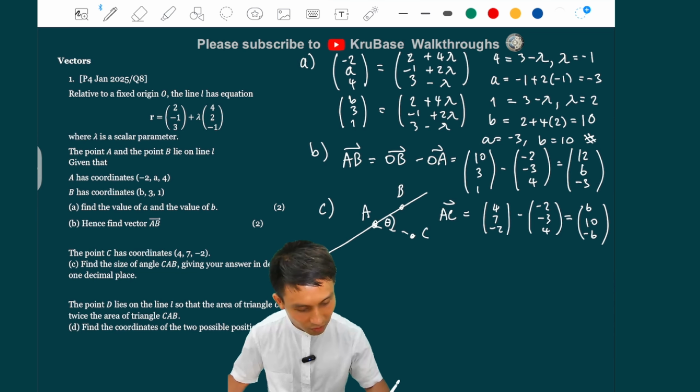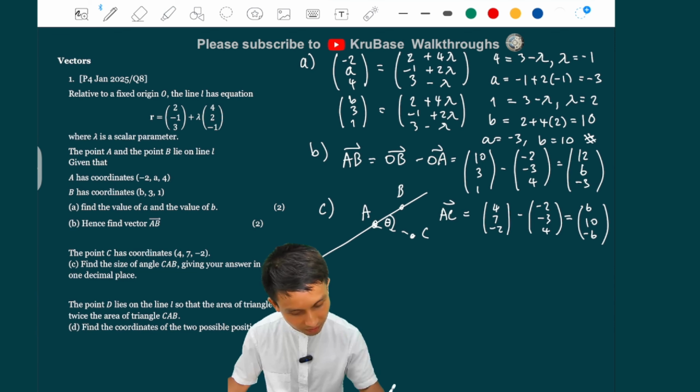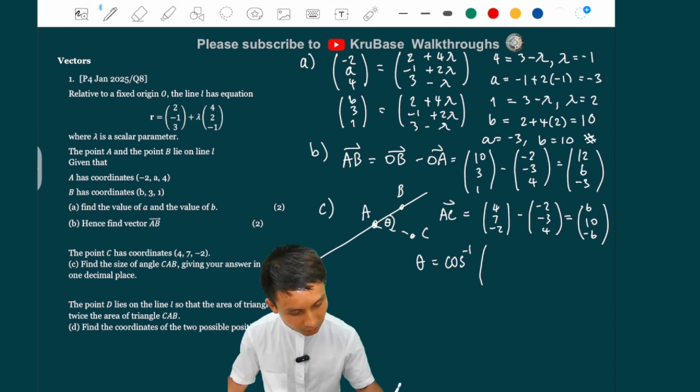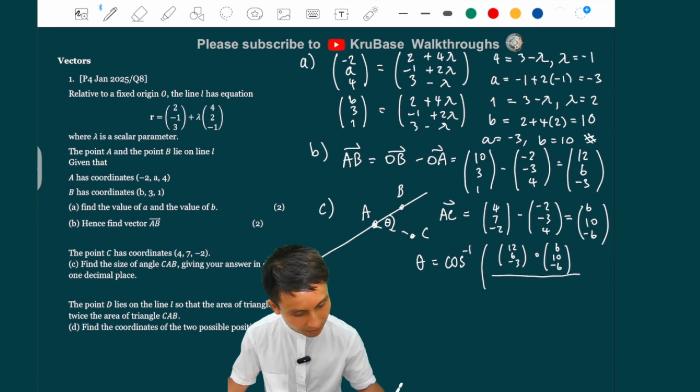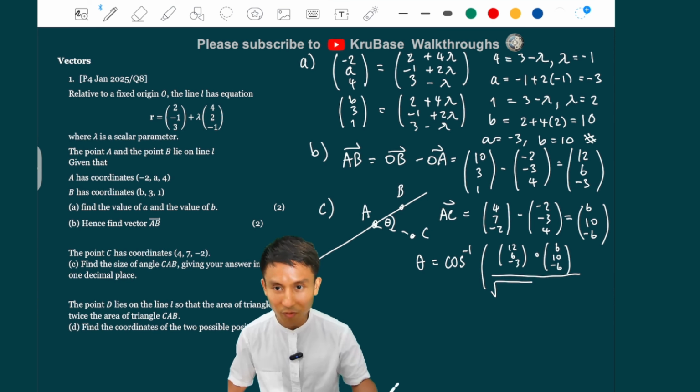So now we do the dot product. I'm just going to go theta equals arc cos, from the formula. The dot product on top, between AB and AC, so AB being 12, 6, minus 3, dot product with AC, 6, 10, minus 6, and divided by the modulus of both vectors.